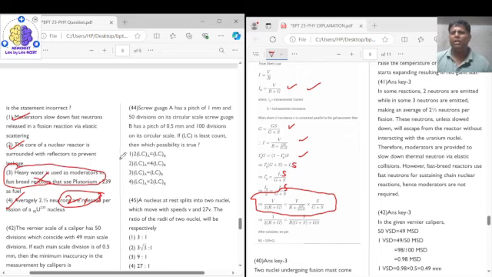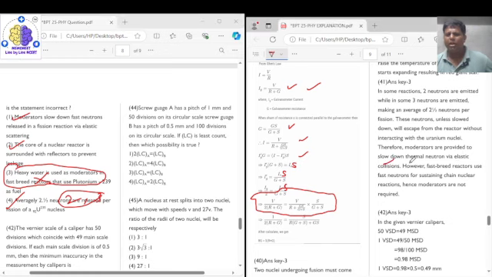Let me see what they are saying here. In some of the reactions 2 neutrons are emitted while in some 3 are emitted, therefore the average is 2.5 neutrons per fission. So your fourth statement is correct. Now these neutrons, unless slowed down, will escape from the reactor without interacting with the uranium nuclei. Therefore, moderators are used to slow down the neutrons by elastic collision.